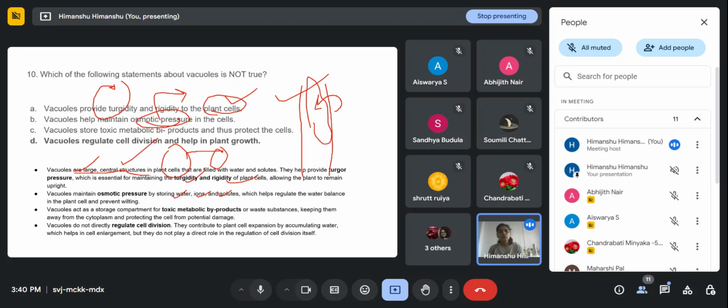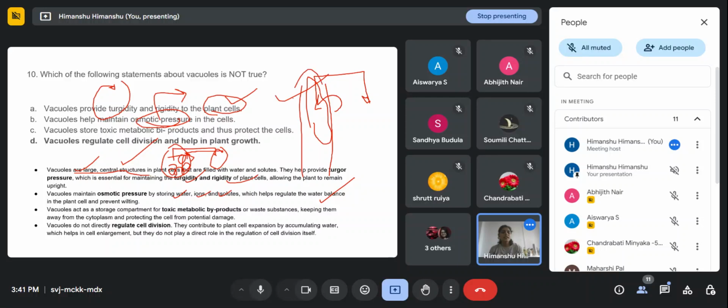But how can it be maintained through this osmotic pressure? Because the solute particles present inside the vacuoles generate one pressure, so that the solvent will not move outside the cells, right? So the vacuole maintains osmotic pressure by storing the ions and solute, which help regulate the water balance. Solvent means water, so it will regulate this water balance in the plant cells and prevent wilting. Otherwise wilting will happen, right?